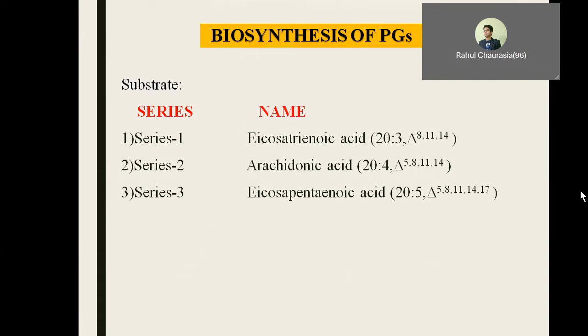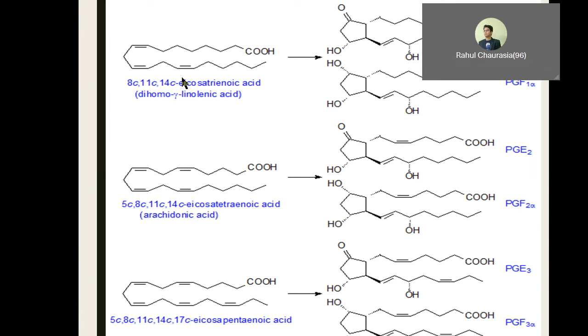So you can look at this picture, which shows a 3 double bond containing compound, that is eicosatrienoic acid, which is going to give rise to the PG1 series. And when you look at this particular molecule, that is arachidonic acid, it has 4 double bonds. It gives rise to a compound containing 2 double bonds, that is the PG2 series. And when you look at this compound, it has 5 double bonds, that is eicosapentaenoic acid. It gives rise to the 3 series, that is the 3 double bond containing series.